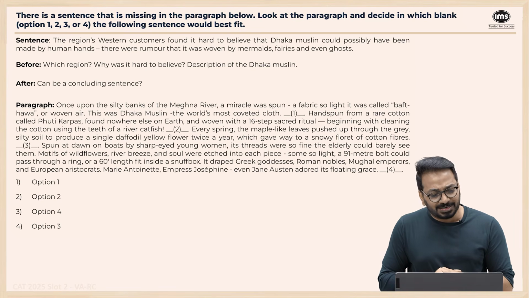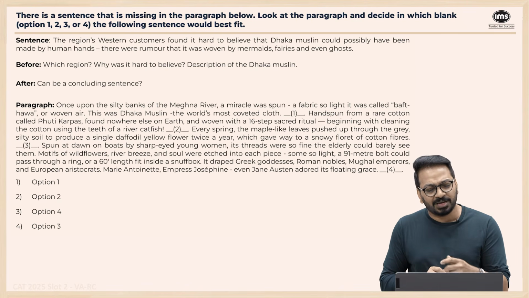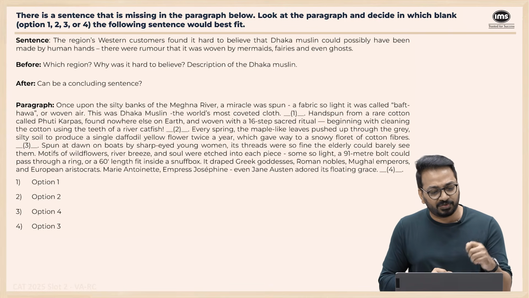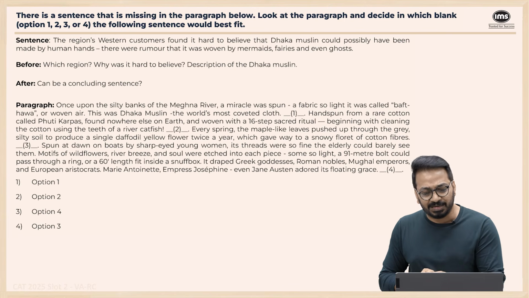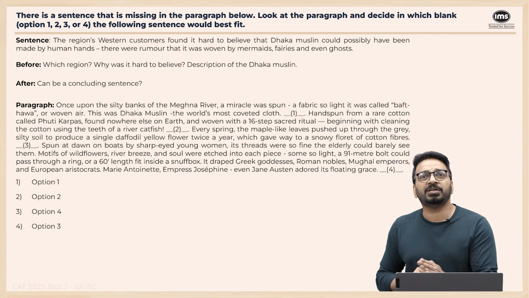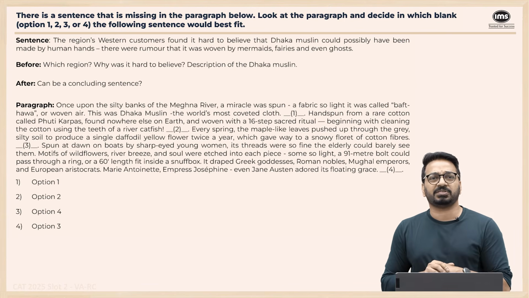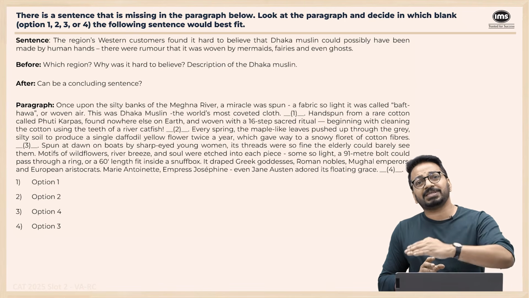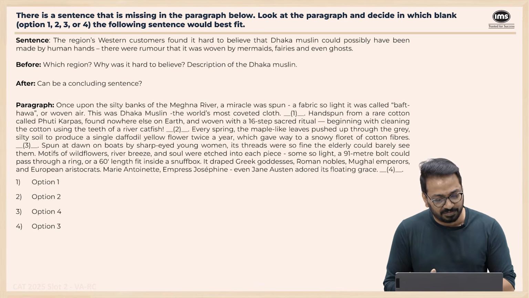Hand spun from a rare cotton called Phuthi found nowhere else on earth, and woven with a 16-step sacred ritual beginning with the cleaning of the cotton using the teeth of a river, this thing. Every spring maple like leaves. Now if you see, in the middle now you cannot get the argument about Western customers. After one, it is going on describing the entire process of manufacture.